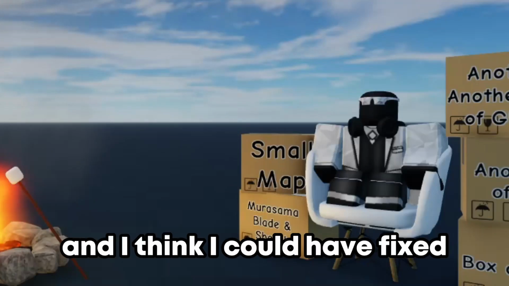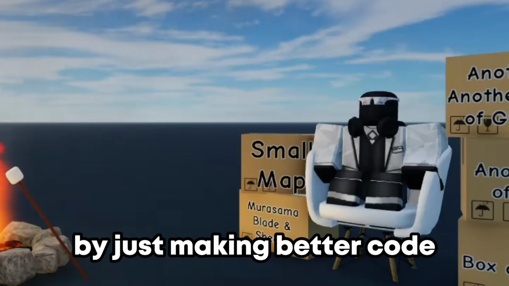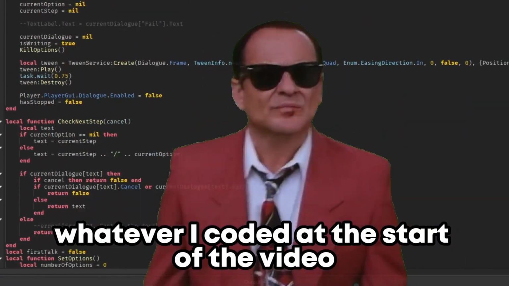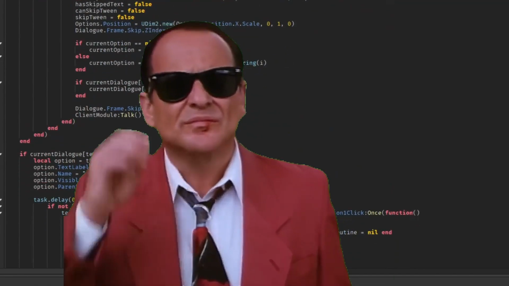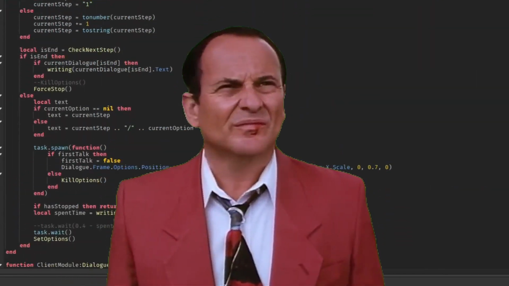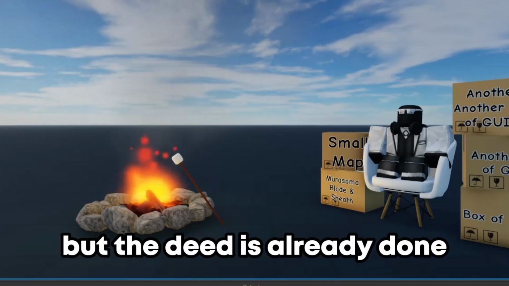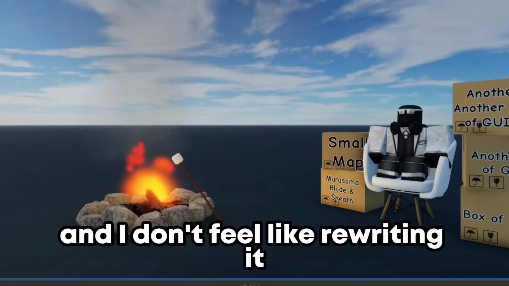And I think I could have fixed many of these problems by just making better code, unlike whatever I coded at the start of the video. What the fuck is this piece of shit? But the deed is already done, and I don't feel like rewriting it.